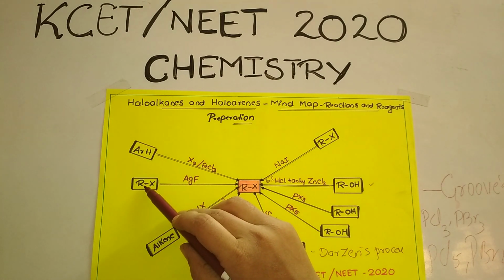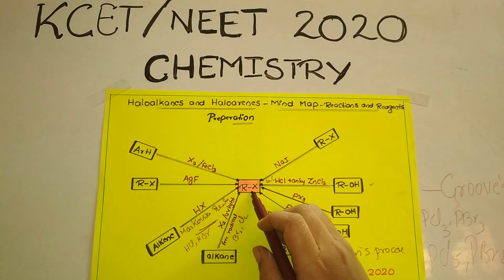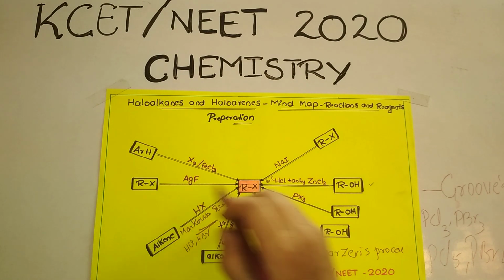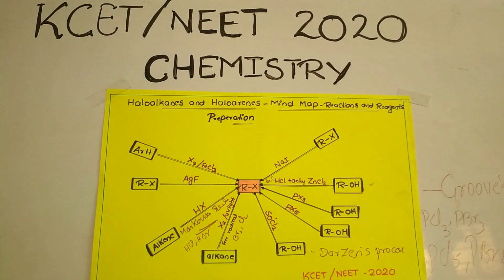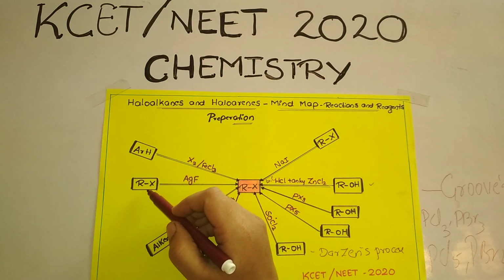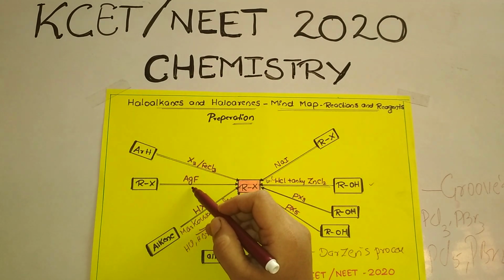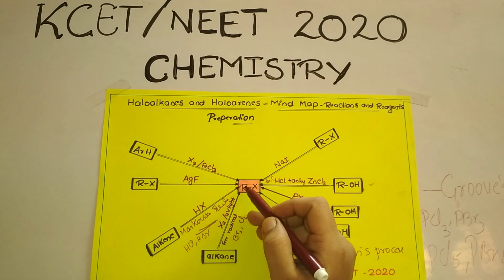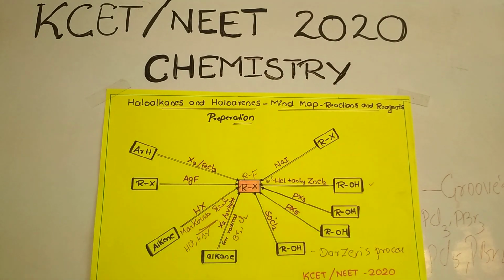So the next comes, you can just concentrate here. We have an alkyl halide as a reactant and we have an alkyl halide as a product. So you could find a difference over here. That means how can we prepare the alkyl halide from the alkyl halide itself? Yes, students, you can prepare. We are going to take one particular alkyl halide. When that alkyl halide is treated with silver fluoride, or you can take any metallic fluoride, it results in the formation of what? Compulsorily alkyl fluoride.